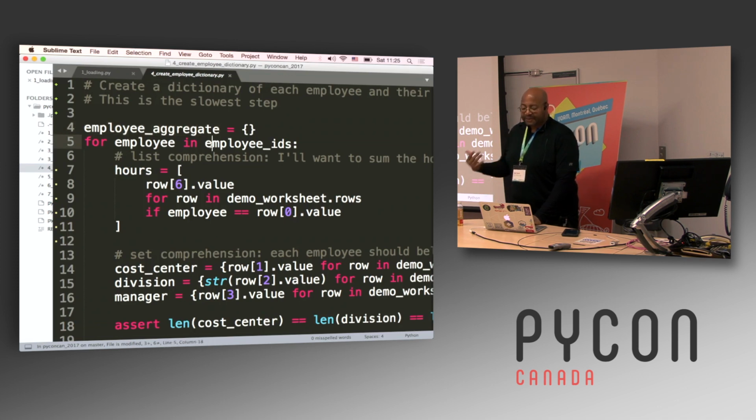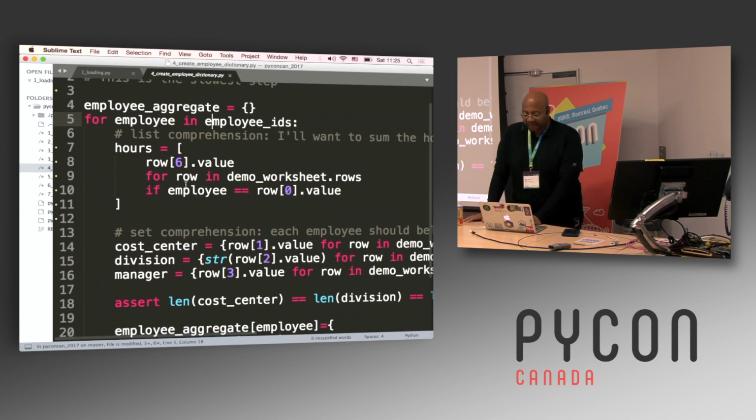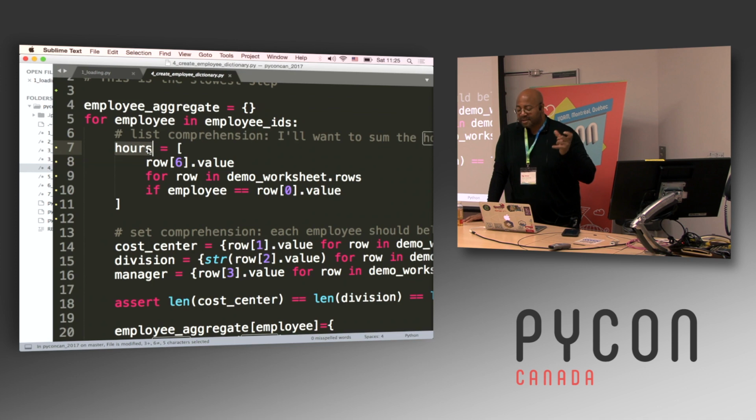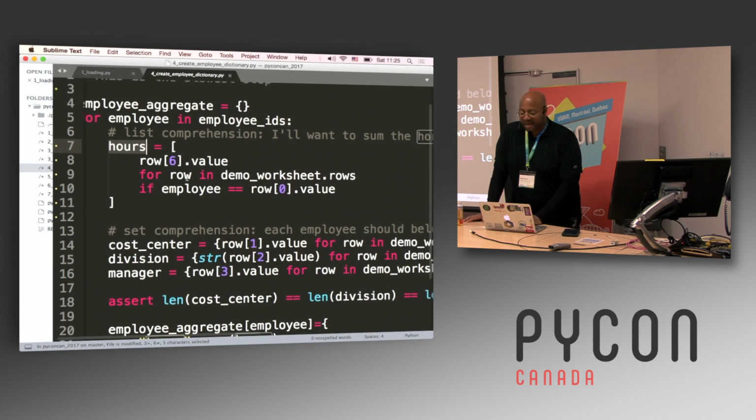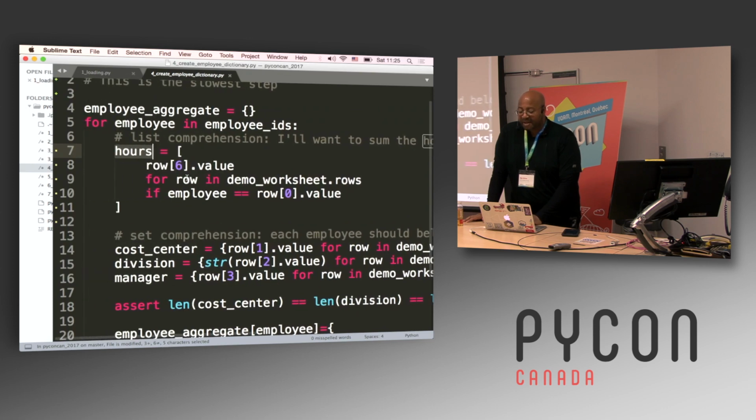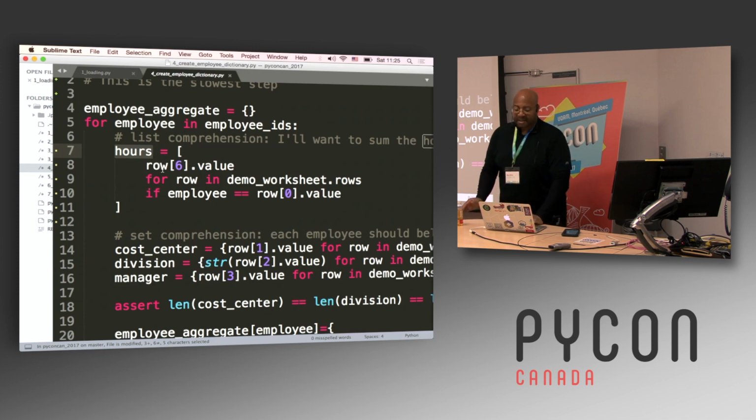And then for each employee in employee IDs, here I'm using, again, another comprehension. Well, actually, a series of comprehensions. For every employee in that employee IDs set that I built, I want to get the hours for that employee, so I'm making this list comprehension. I'm making a list comprehension because I do want duplication. I want a list of all the hours that those employees have worked, and I'm going to sum those up at the end.